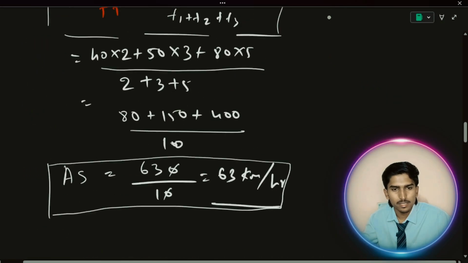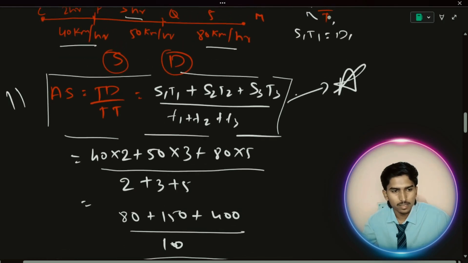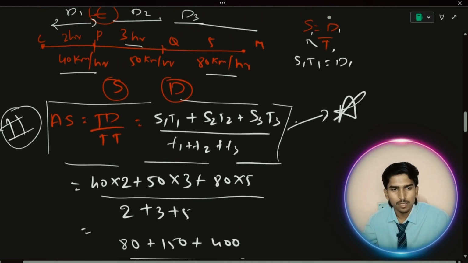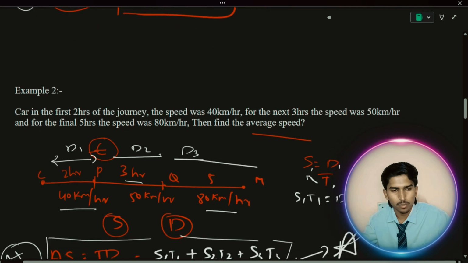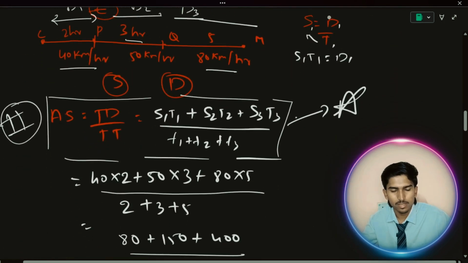Next case. This is the second case actually. The distance is not given. When we solved the first one, the speed was not given. When speed was not given, this is the first case. Very, very important. When distance is not given, this is the second case.